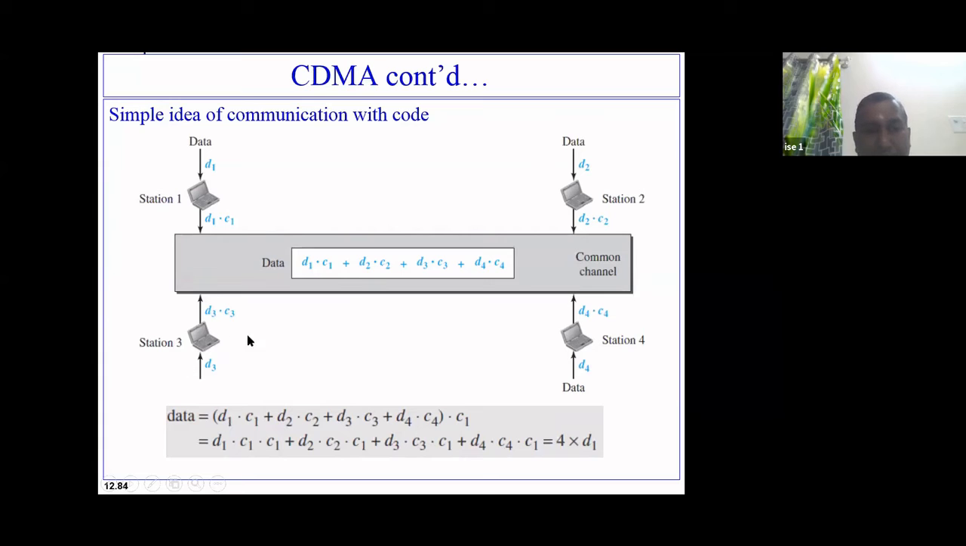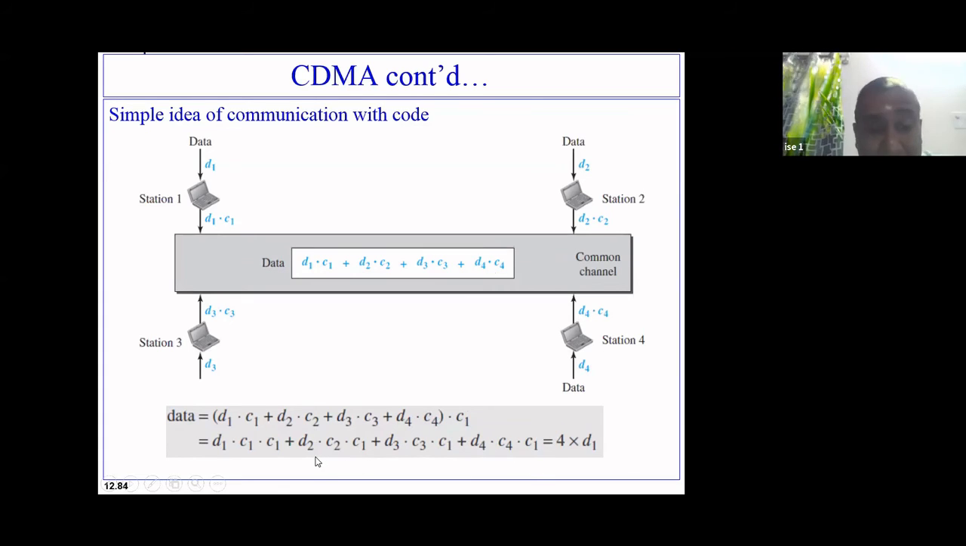You got the idea. It can be read by all the stations equally well. Now, station 3 wants to recover what data has been sent by station 1. So it multiplies by chip code C1, because the chip code of station 1 is C1. So this complex data passing through the channel is multiplied by C1. I'll be getting D1 multiplied by C1 into C1, D2 multiplied by C2 into C1, D3 multiplied by C1 into C3, and D4 multiplied by C4 into C1.